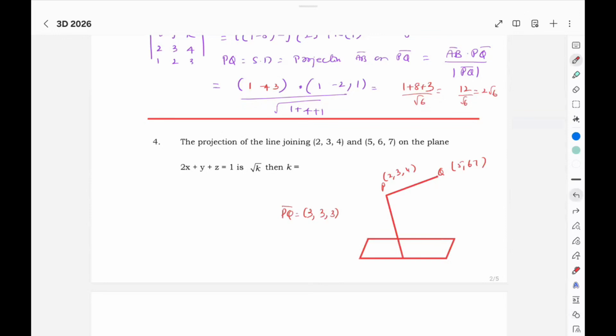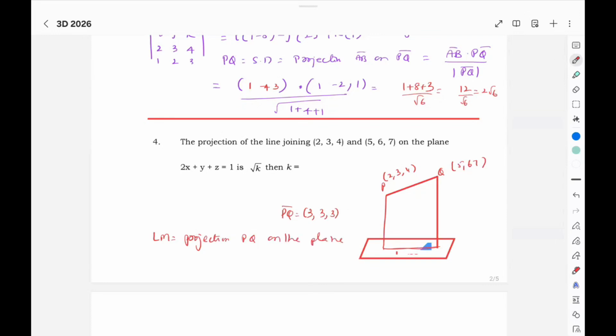So here LM is the projection of PQ on the plane.